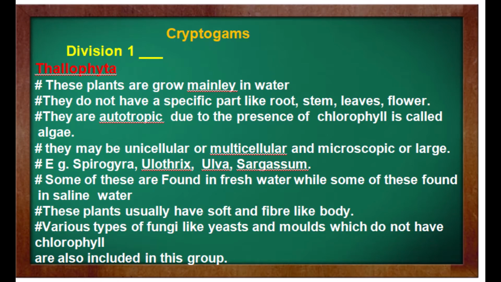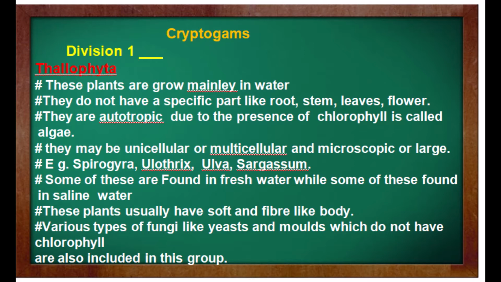Let's see the Thallophyta. These plants grow mainly in water. They do not have specific parts like roots, stem, leaves and flowers. They are autotrophic due to the presence of chlorophyll and are called algae. They may be unicellular or multicellular, and microscopic or large. Examples are Spirogyra, Ulothrix, Ulva and Sargassum.